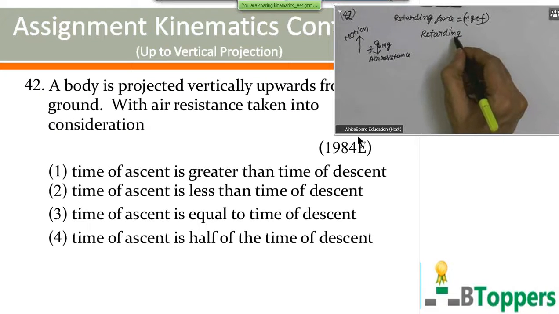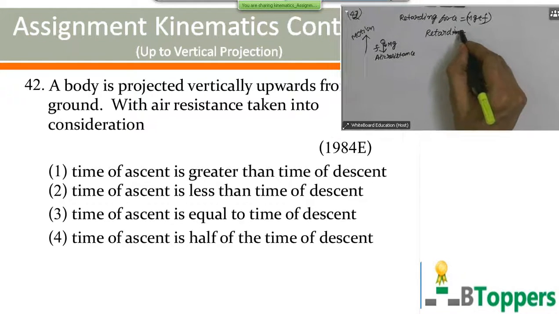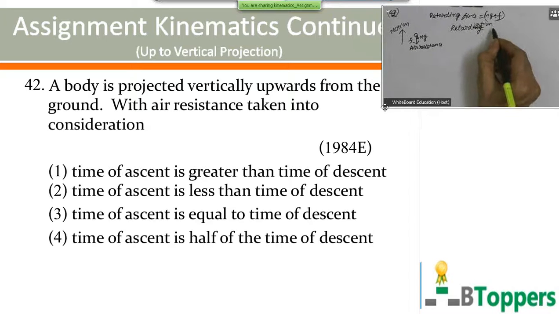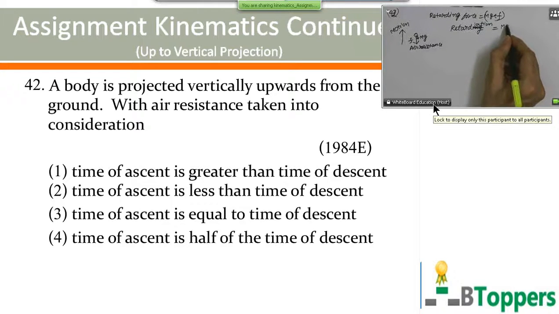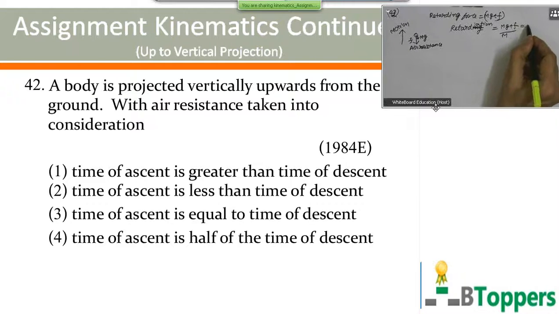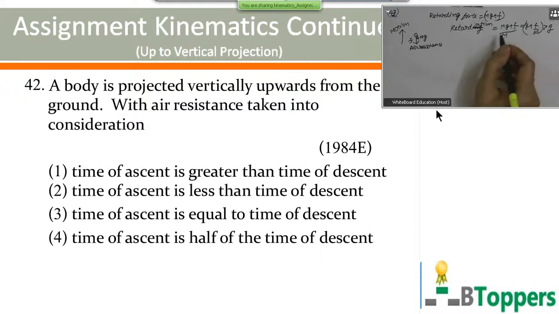So retardation during the upward motion will be retarding force by mass. That will be g plus f by m. So retardation during the upward motion is more than the acceleration due to gravity.